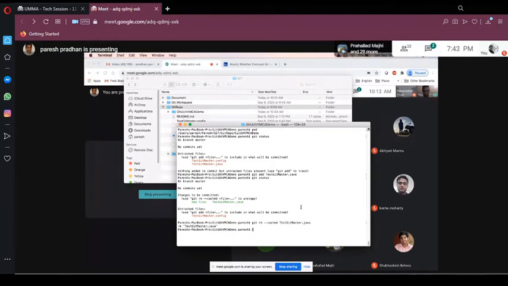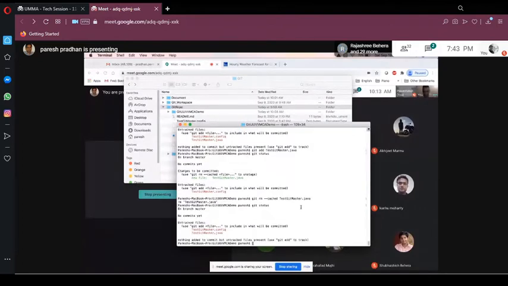Now let's run git status again. See, both the files are again untracked. There are other ways also. I don't want to keep adding one file at a time. Let's say I have 100 files. I cannot keep on adding git add this file, this file, this file. The command to add all the files is just git add dot. It will add all your files.